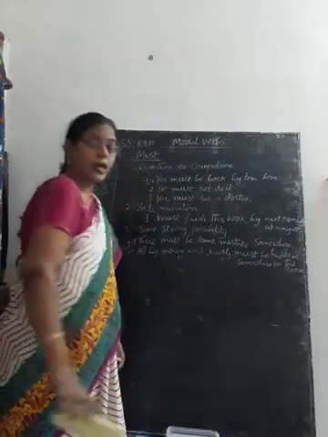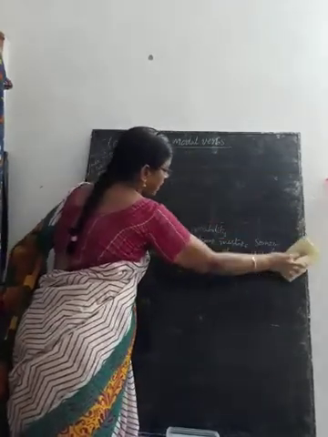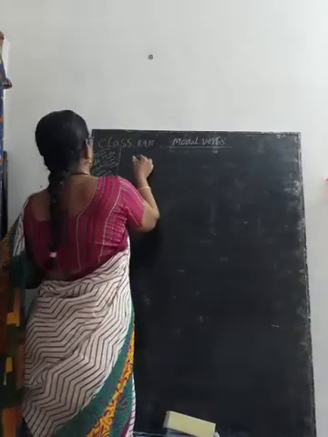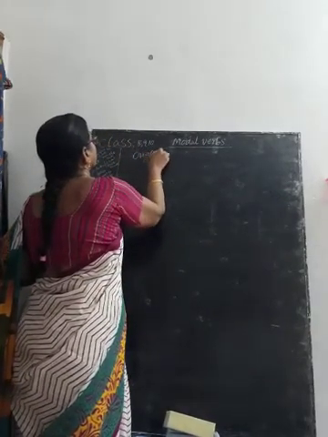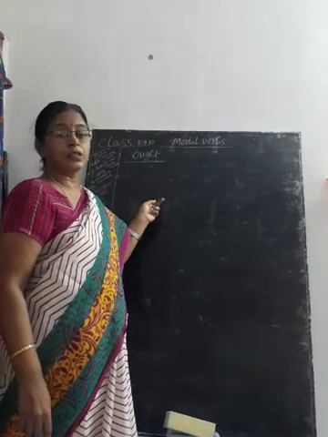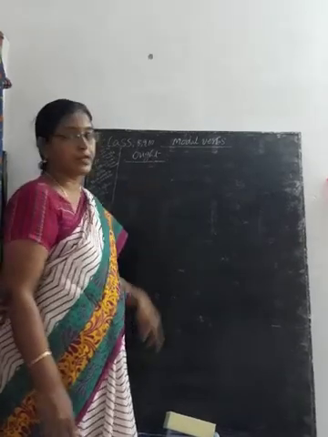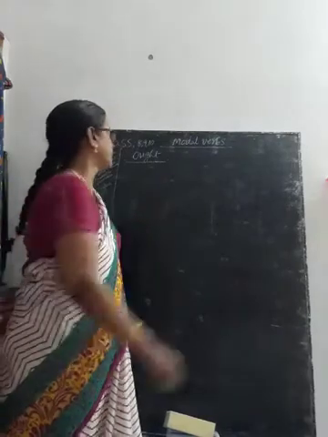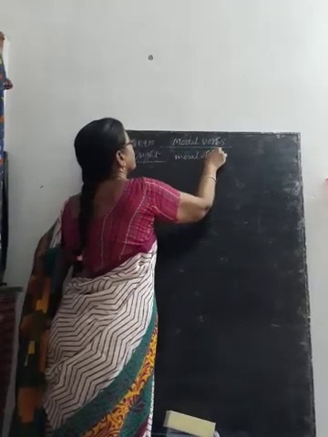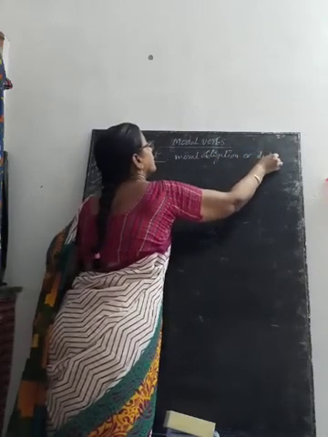And next we go to modal auxiliary verb ought. Modal auxiliary verb ought is used to indicate moral obligation or duty.